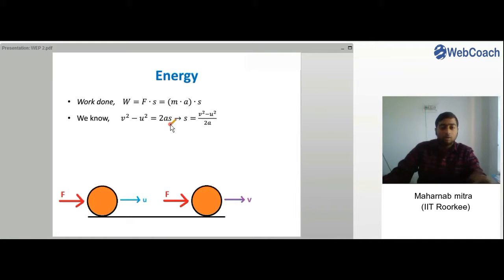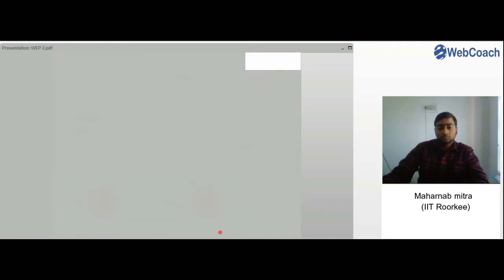This was the third equation which we had talked about, and now we can write S as v square minus u square by 2a. So you can see we have got a quantity to replace S, and we put this value of S in this equation.